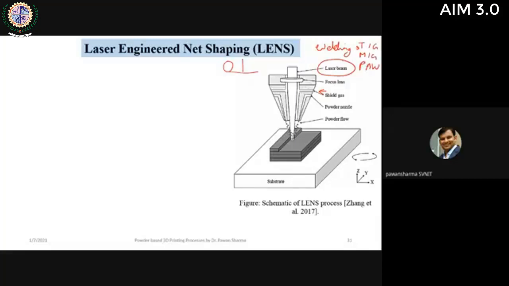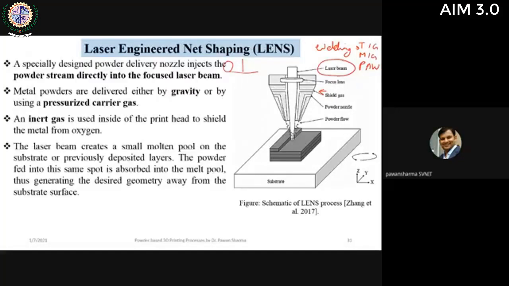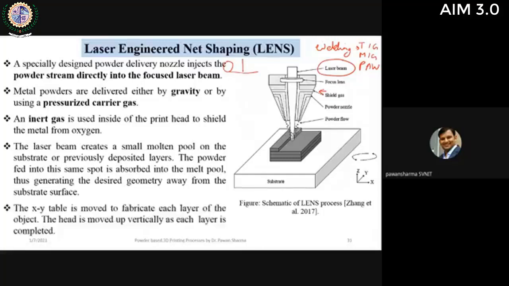These welding techniques are also used, and these processes are known as directed energy deposition techniques. Here the powder streams come in contact, and the shielding gas will protect the molten material from oxidation, and it will result in better strength. So inert gas is very much required in almost all LENS processes.